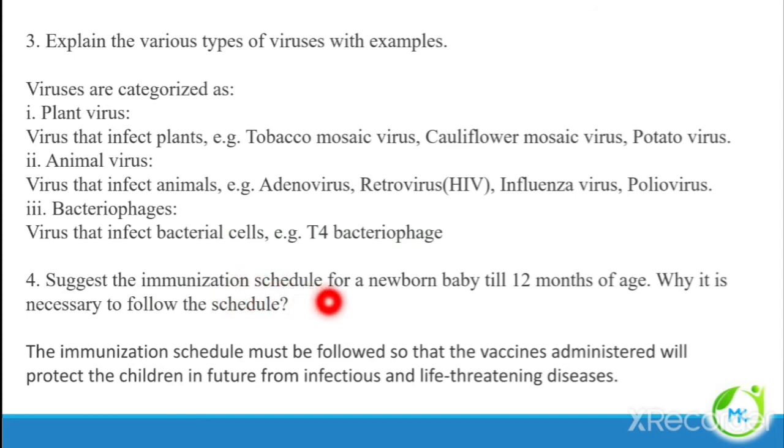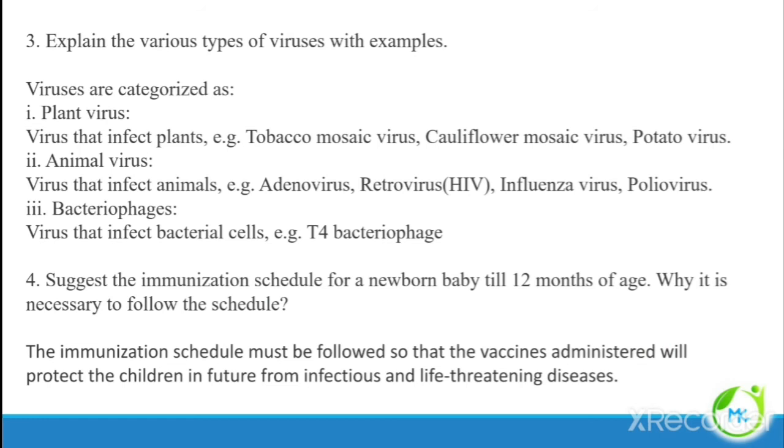And a very important detailed answer: suggest the immunization schedule for a newborn baby till 12 months of age. So this we will see in the next page, and why it is necessary to follow the schedule. Why is it necessary to follow the immunization schedule? The immunization schedule should be followed because the vaccines administered will protect the children in future from infectious and life-threatening diseases. So it will protect or save the child.